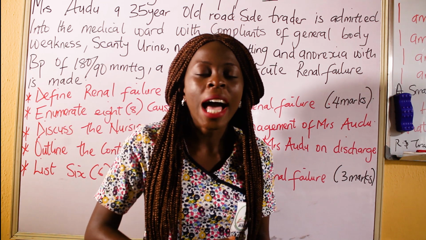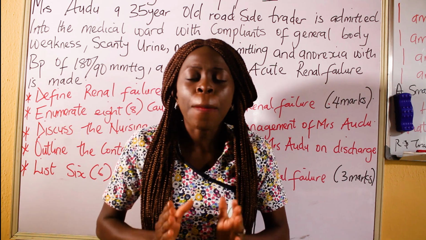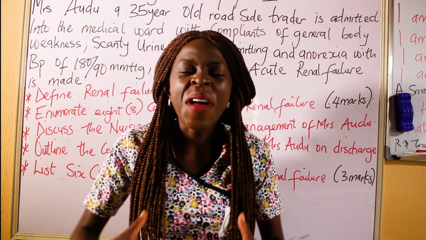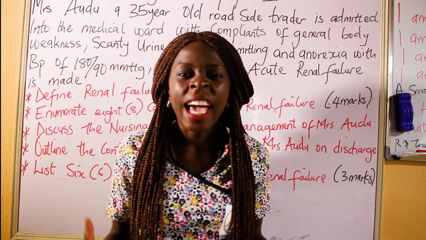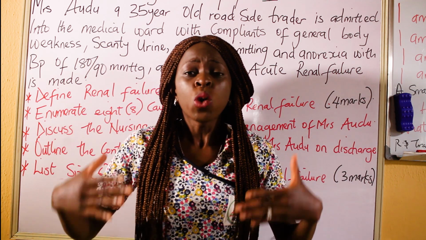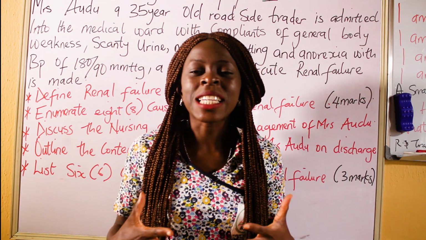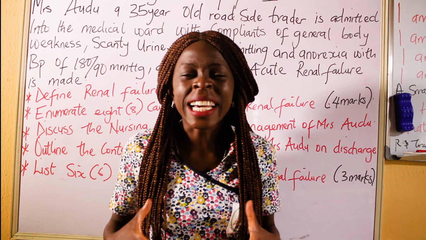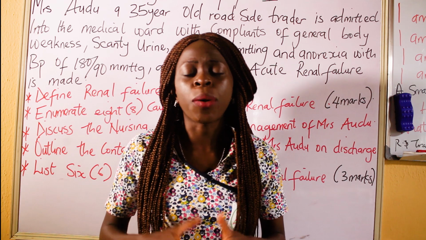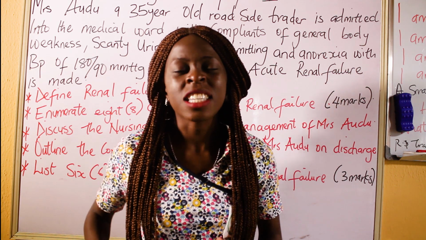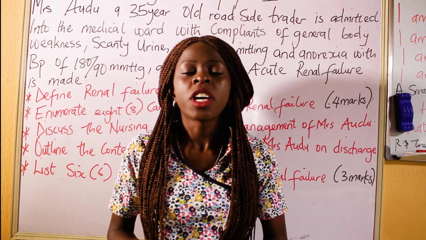So when you say renal failure, it simply means the inability of the kidney to carry out its normal function. And when the kidney is not carrying out its normal function, which is majorly filtration and removal of waste products, definitely there's going to be increased nitrogenous waste, increased waste product generally in the bloodstream. And you know that is not good for our health. So that is what renal failure is all about.